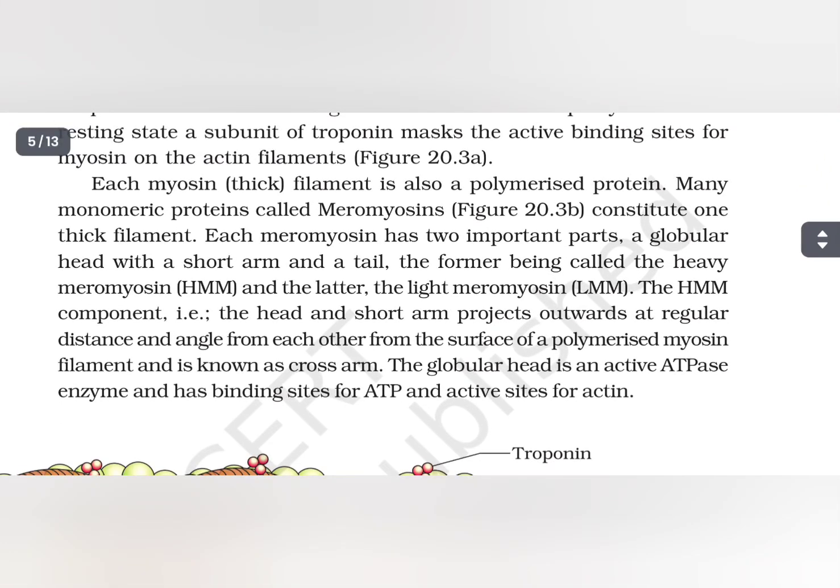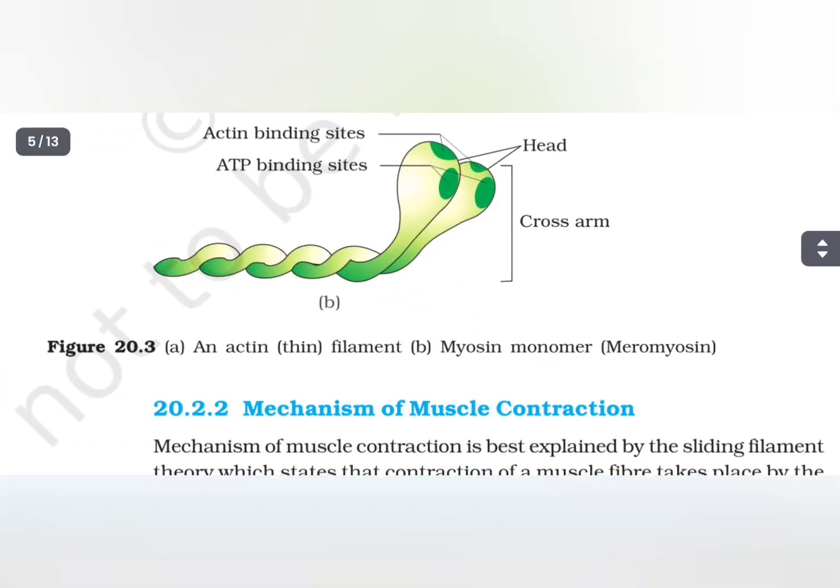Each myosin filament is also a polymerized protein. Many monomeric proteins called meromyosins constitute one thick filament. Each meromyosin has two important parts, a globular head with a short arm and a tail, the former being called the heavy meromyosin and the latter the light meromyosin. The HMM component, that is the head and short arm, projects outwards at regular distance and angle from each other from the surface of the polymerized myosin filament and is known as cross arm. The globular head is an active ATPase enzyme and has binding sites for ATP and active site for actin.